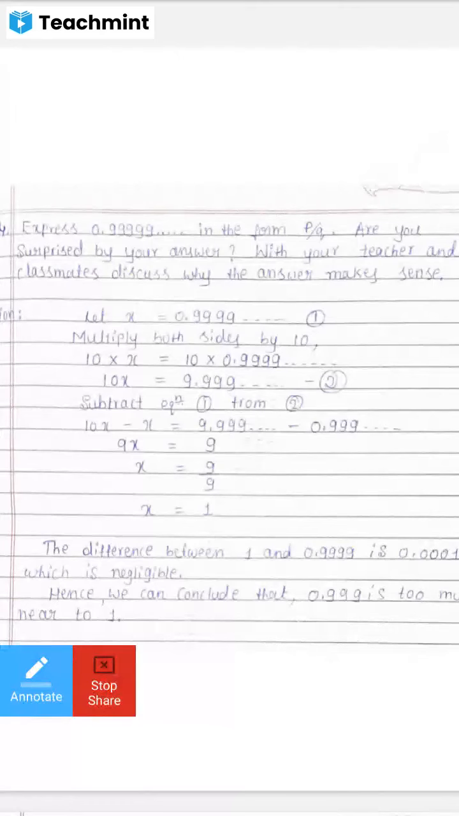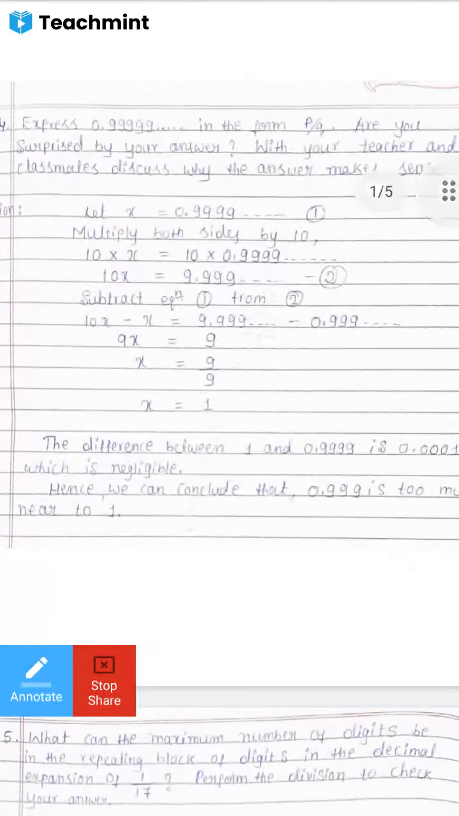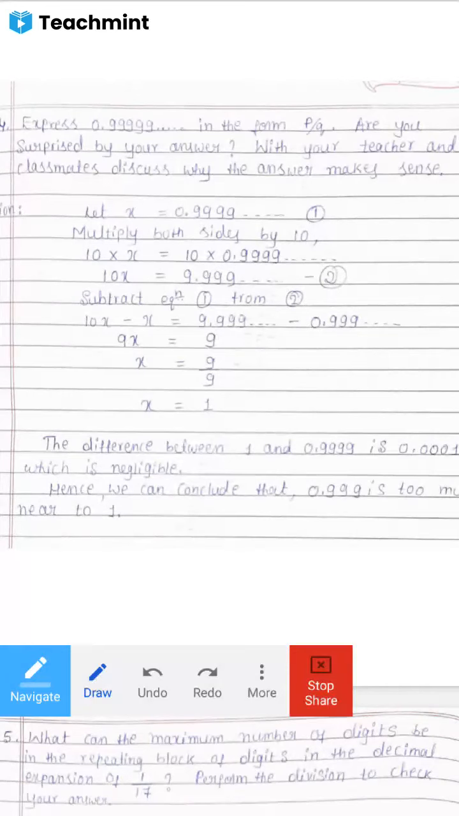Express 0.9999, in the sense 0.9 bar. So 9 is in the repeating block. In the form of p by q, we have to express. So are you surprised by your answer? That we can see later. Now, how to convert the non-terminating recurring? This 0.9999 is non-terminating recurring, no? So how to convert this 0.99 into p by q form? Just recall the steps of converting the non-terminating recurring into p by q form.